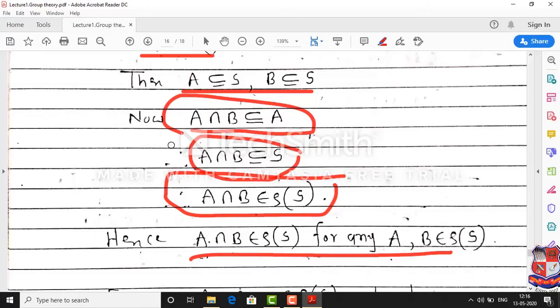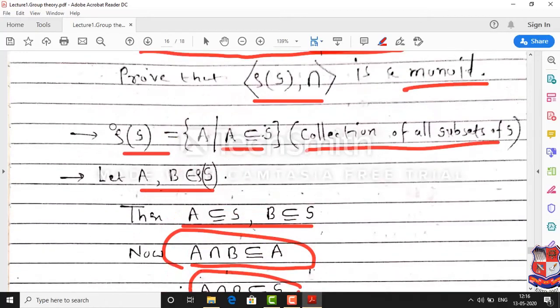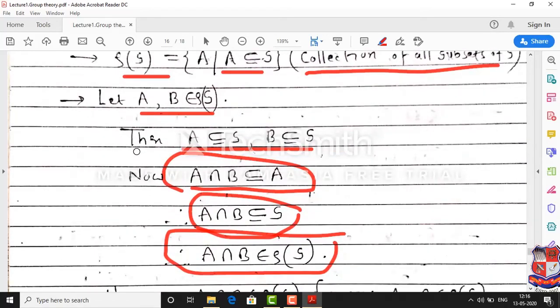This means the intersection operation is a binary operation on the power set of S.